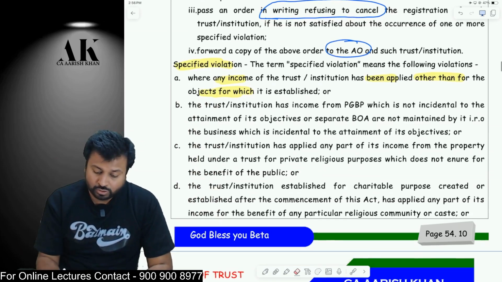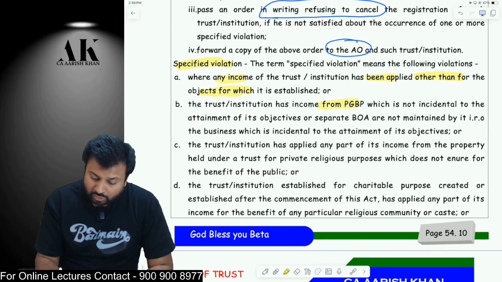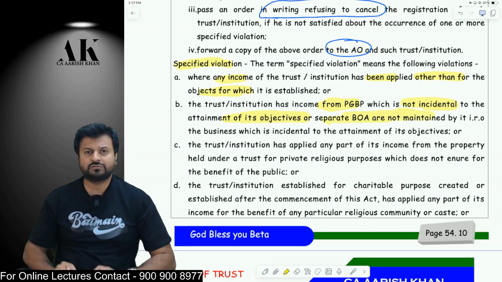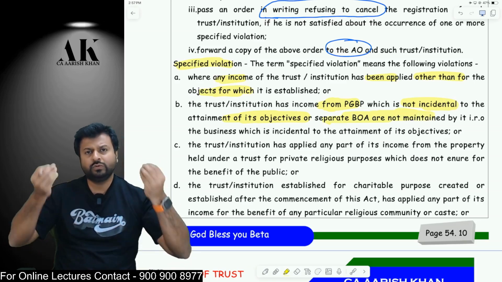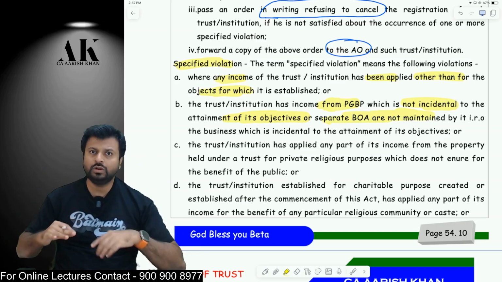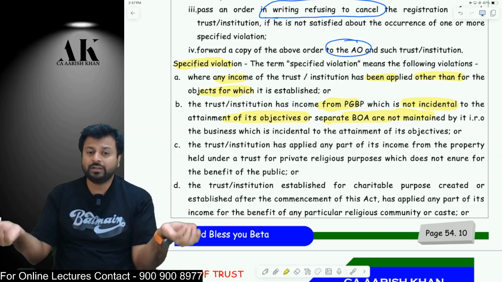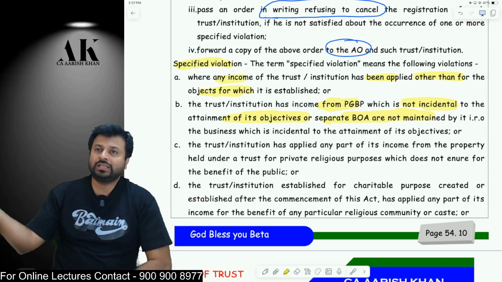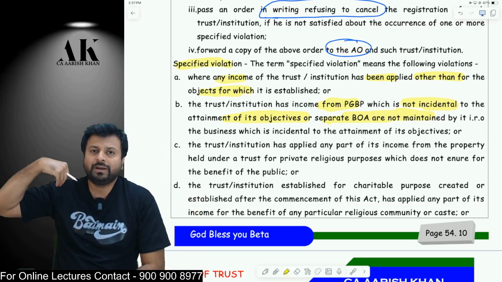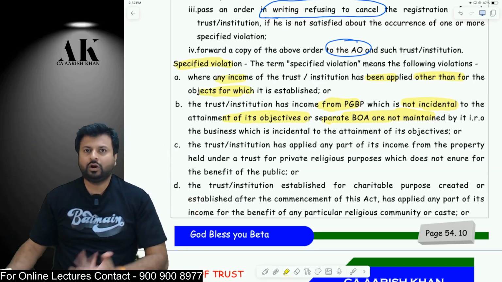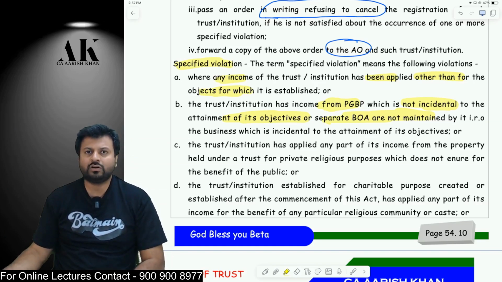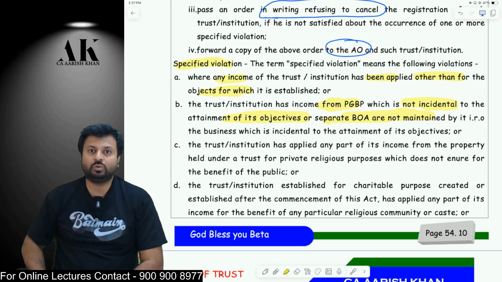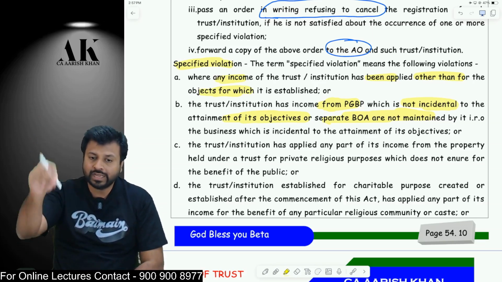Okay, then you are earning income from PGBP which is not incidental to the attainment of your object, or you are not maintaining separate books of accounts for your business. For example, you are running a school, you are doing a business, it's allowed, but it must be incidental to the objects. In the school you are doing something else. You are giving that school for the purpose of what? For wedding. A lot of schools and education institutions do that, or not? They give the schools for the purpose of wedding. Now that is not incidental to the objects of the school, na? So therefore, in that case, there is a specified violation.